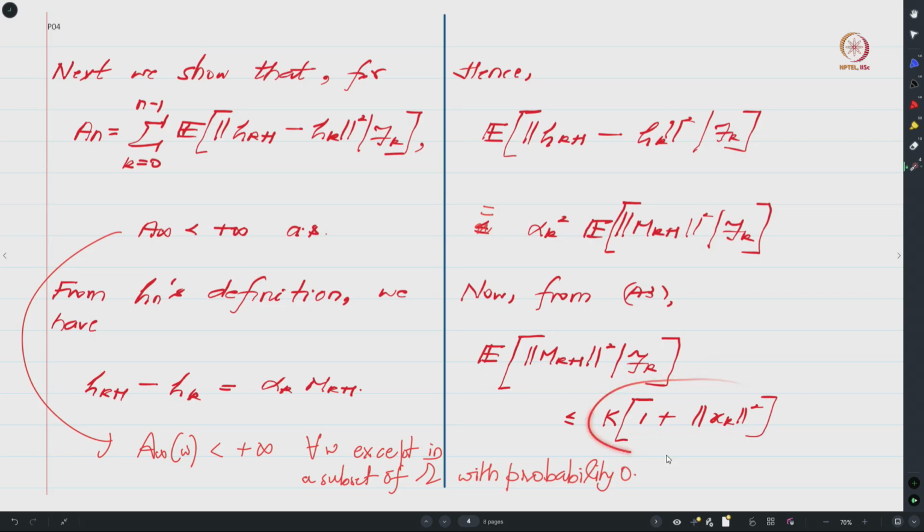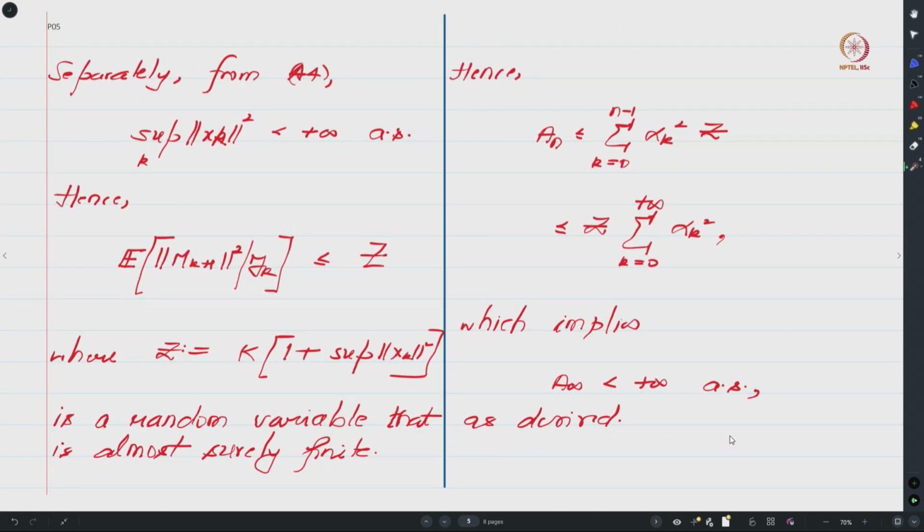Okay, so this was one of the statements under A3, and hence one can conclude that this expression over here is upper bounded by alpha k square times k times 1 plus norm xk square, right. Now separately our assumption A4 shows that the xk's are uniformly bounded almost surely, right, and hence if you take the squares of xk's, then this expression is also less than infinity almost surely.